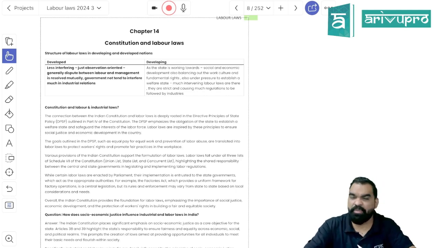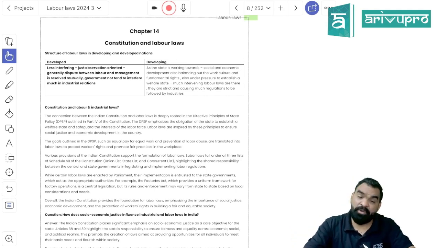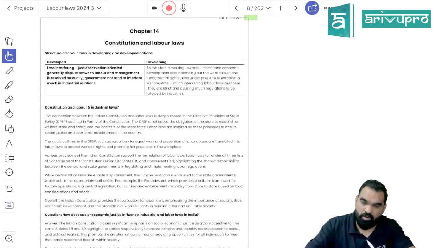There is a need to have the Payment of Wages Act in order to make sure that timely payment of wages is being done, and that minimum bearable wages, marginal wages, are being paid to the worker. There should be a Minimum Payment of Bonus Act. There should be a Maternity Benefit Act and all.